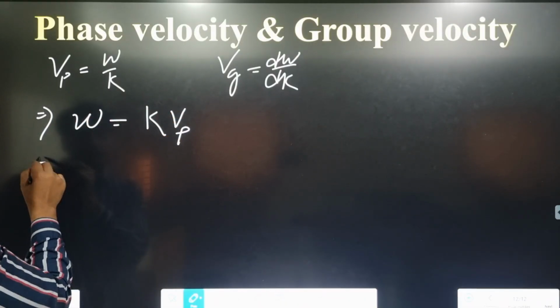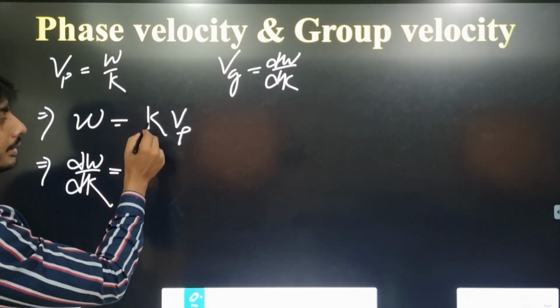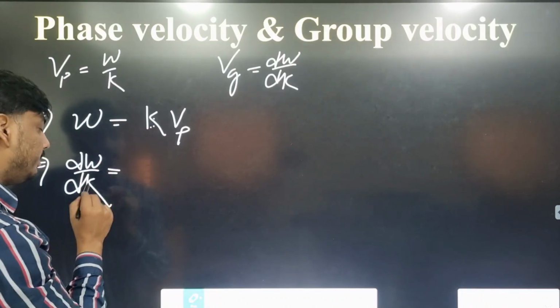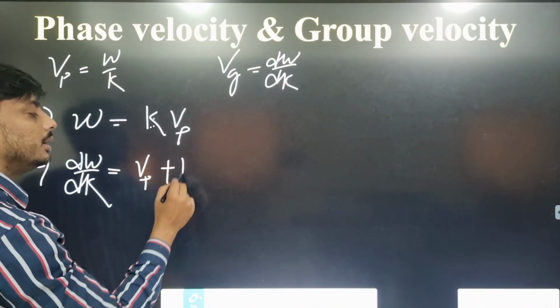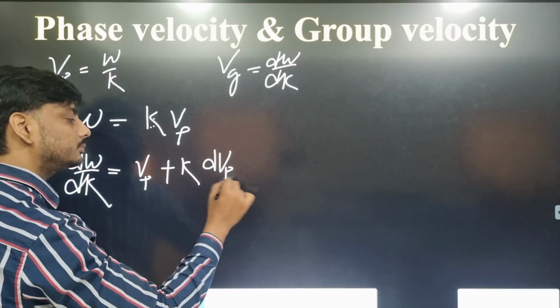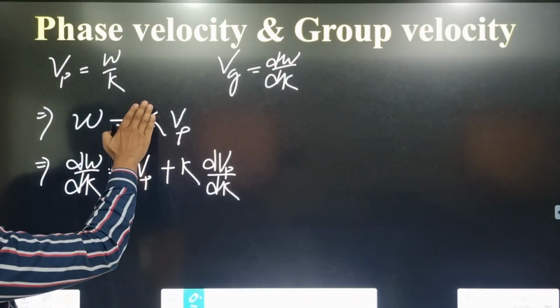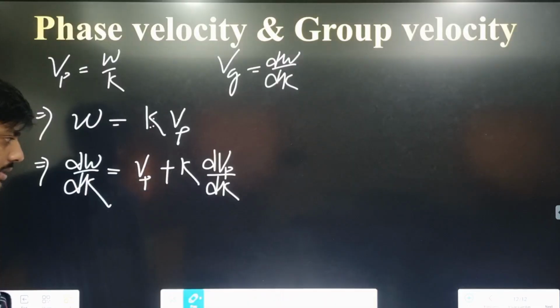If we take the derivative on both sides, d omega by dk, we have to use the u into v formula: derivative of first, second remains constant, plus derivative of second, first remains constant. Clear?